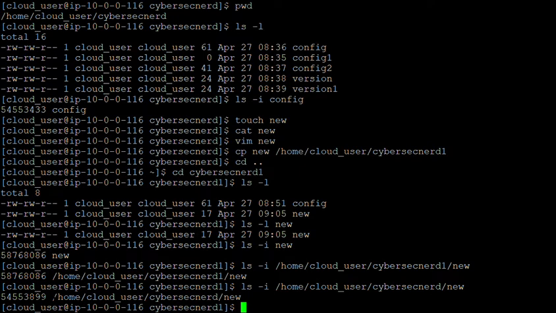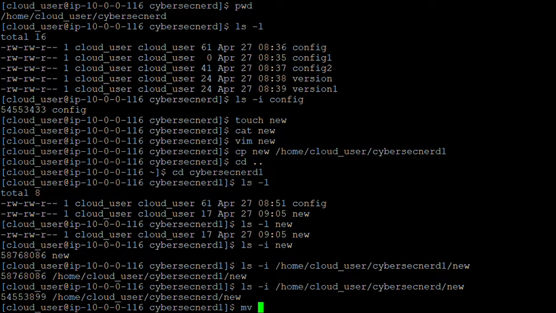So when we use copy as a command, a new file is getting created, right? It's no longer the same file. So that's what the intention is. And normally in Linux, you will use the move command to rename a particular file. Let's say I want to rename this file new to new one.